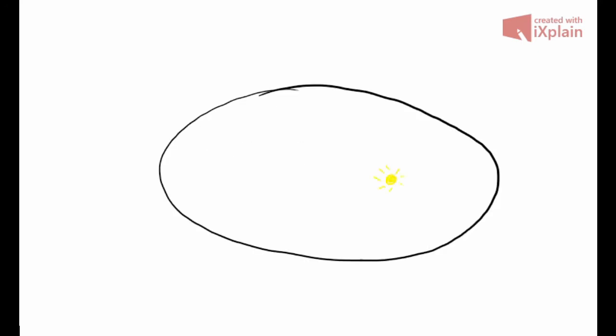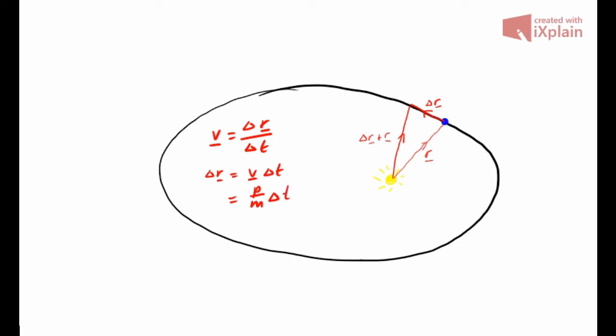Okay, so let's draw it out. Here's a planet moving in an elliptical orbit around the Sun, with its position vector represented by the vector r. After a short period of time, it will move its position by delta r. So its new position will be given by r plus delta r. So now we have a vector triangle. We know that velocity is a small change in position with respect to time, written as delta r as a vector divided by delta t. Now if we rearrange that equation, we have delta r is equal to velocity multiplied by delta t. We know that velocity is just a momentum vector divided by the mass, so we can write that down.